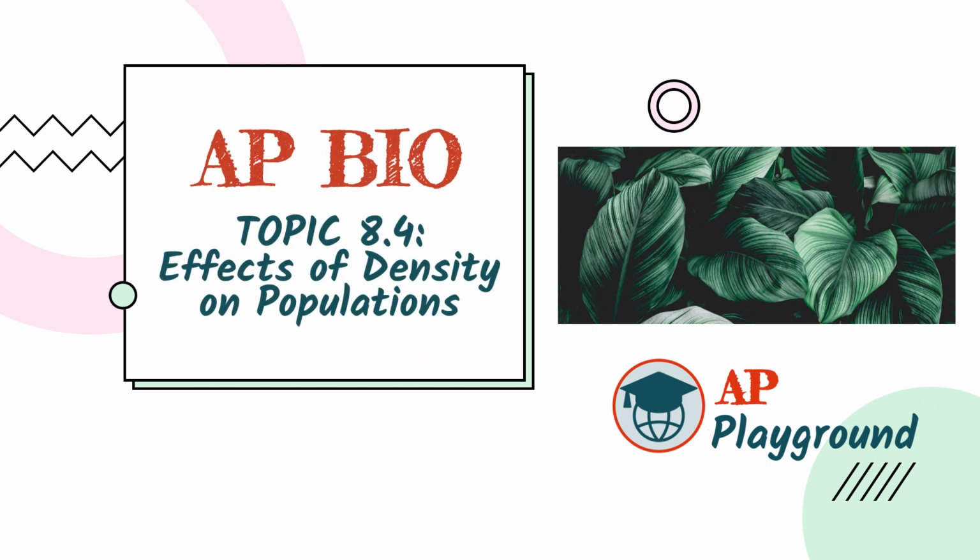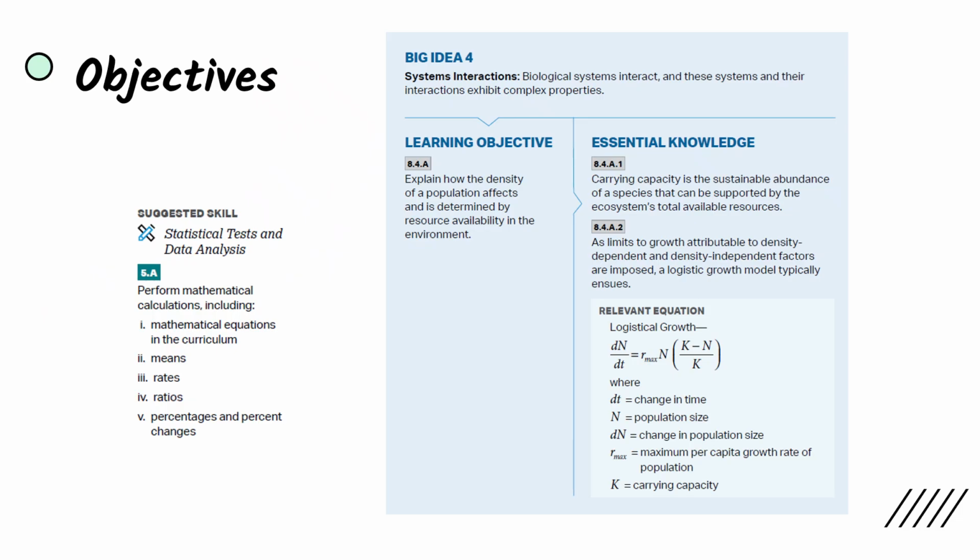Today we're covering topic 8.4, Effects of Density on Populations. In 8.3 we discussed population growth with an abundance of resources. And today we're going to be discussing the reality of the situation in which exponential growth cannot occur, and we'll be looking at logistic growth. And our suggested skills, statistical tests and data analysis. 5A, perform mathematical calculations, including mathematical equations in the curriculum, means, rates, ratios, percentages, and percent changes.